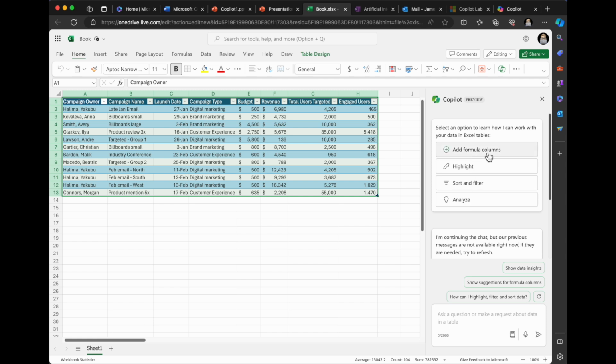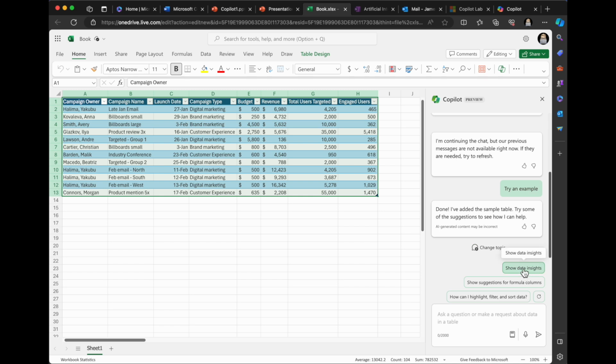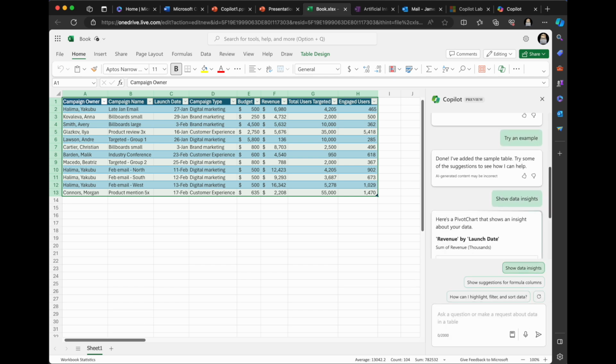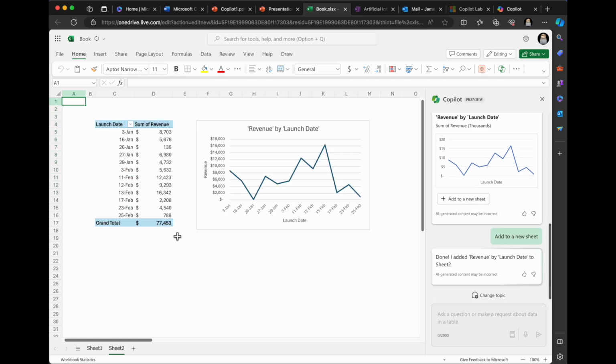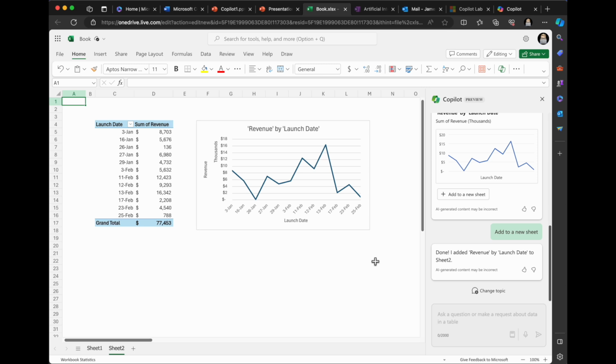Oh, so I know you got the add formula columns, highlight, sort and filter, analyze. Okay, this is super cool. So you got show data insights, show suggestions for formula columns, highlight and filter and sort data. So I'm gonna do the show data insights. Let's see. Okay, so revenue by launch date. Look at that. Add to new sheet. Boom, boom, boom. That is so cool.